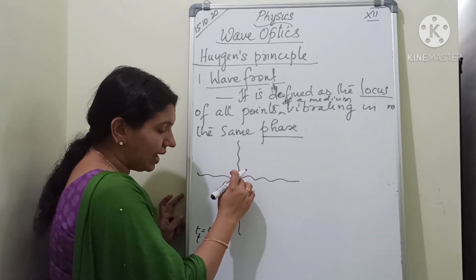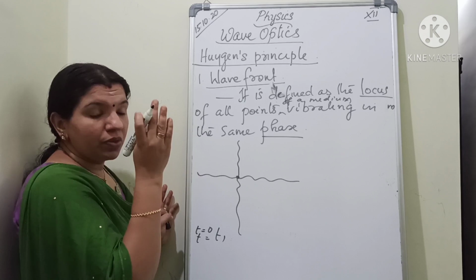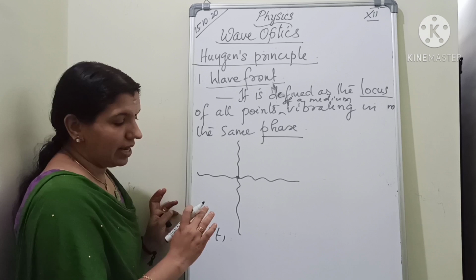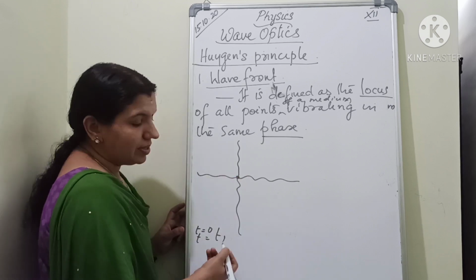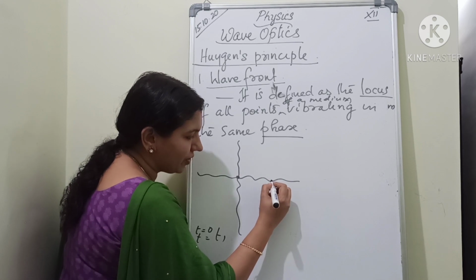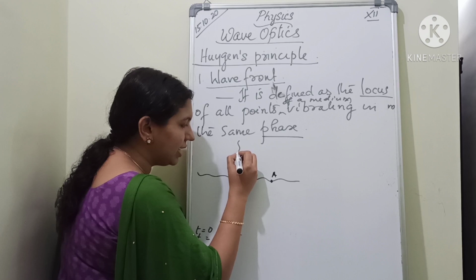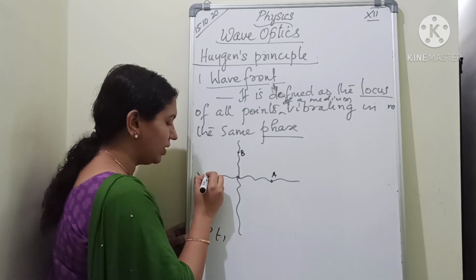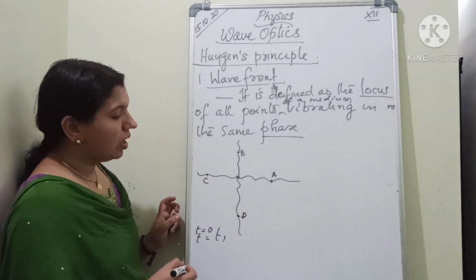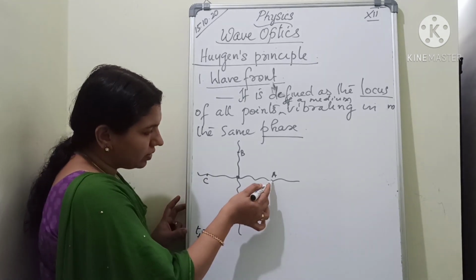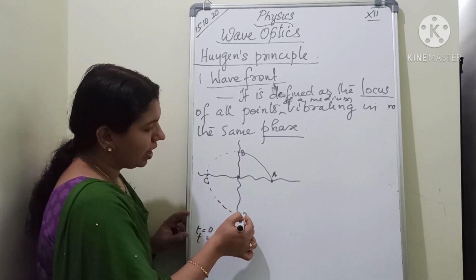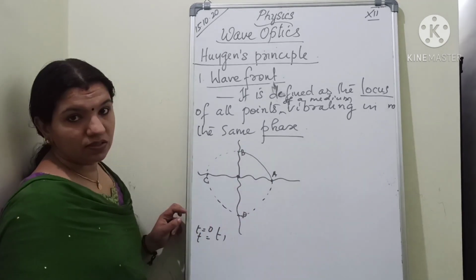I have to take the position of each particle or each point I have to consider. Understand? That is, after a particular time interval, this travels at a distance. This point, if I am considering, this is the point. Again after t1, this is the point. After t1 here, this is the point, and here it is d. Okay. Now, if I am joining these particular points which are in the same phase.